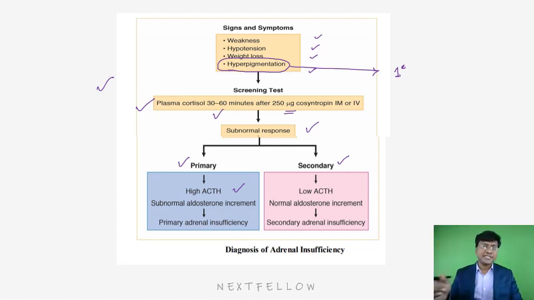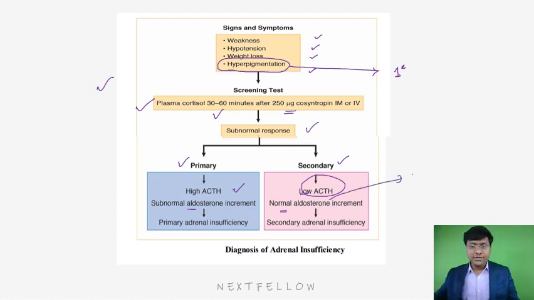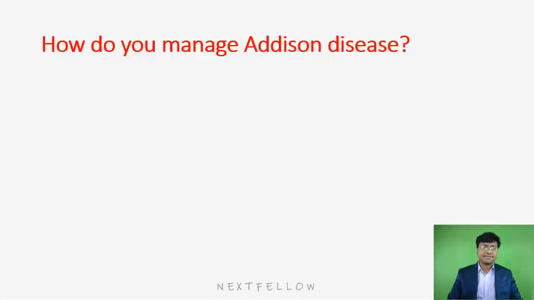And in secondary, the problem is directly within the anterior pituitary, and that is the reason you have low ACTH levels. And what about the aldosterone? It will be subnormal in primary. But in secondary, the aldosterone levels will be absolutely normal. Why is that? Because the synthesis of aldosterone is dependent on the RAS mechanism, and aldosterone synthesis from the adrenal cortex is nowhere dependent on ACTH. That is why patients with secondary adrenocortical insufficiency have normal aldosterone levels. So that is how you differentiate primary and secondary.